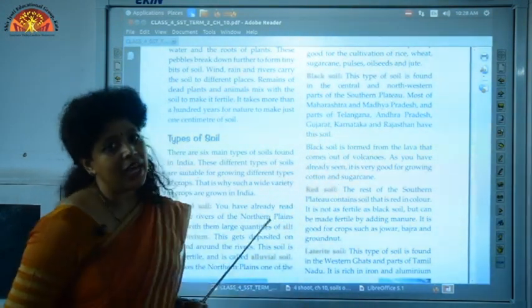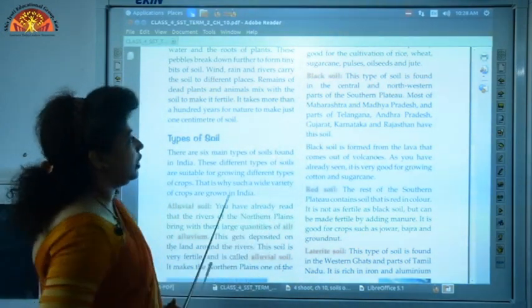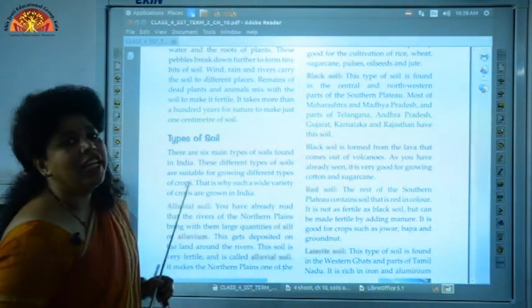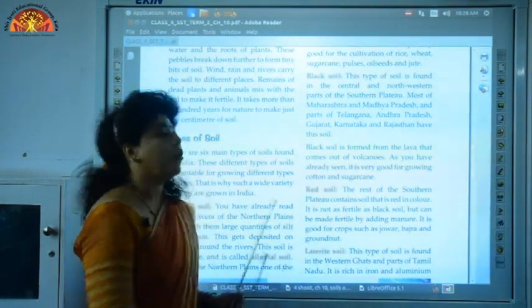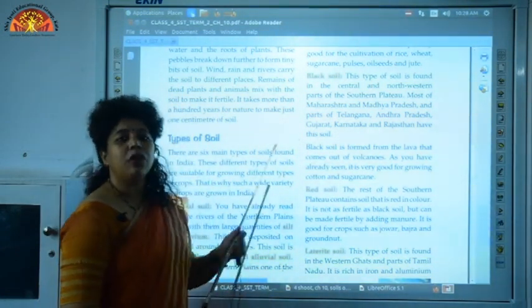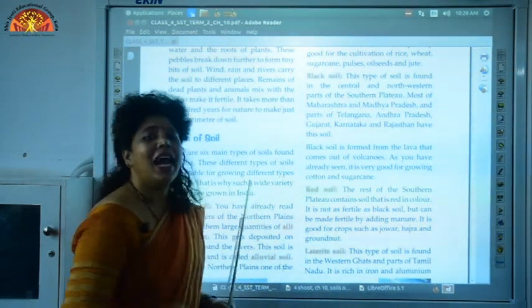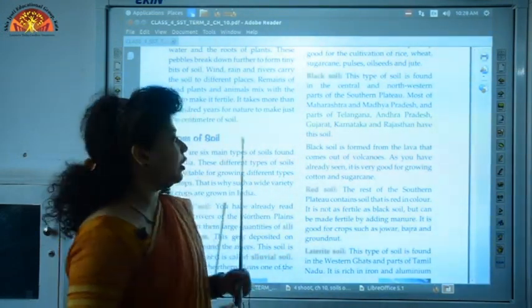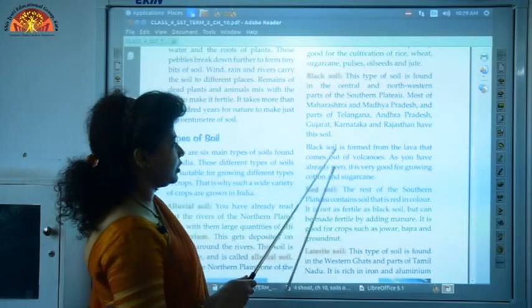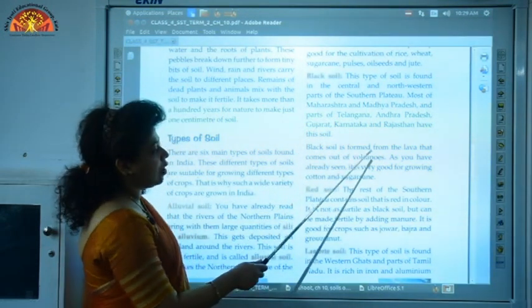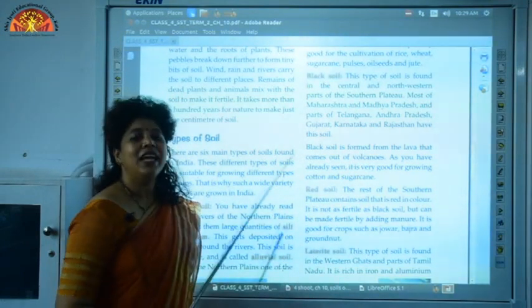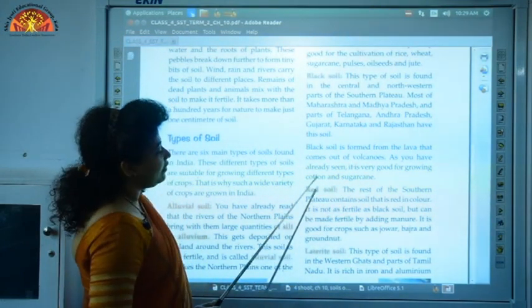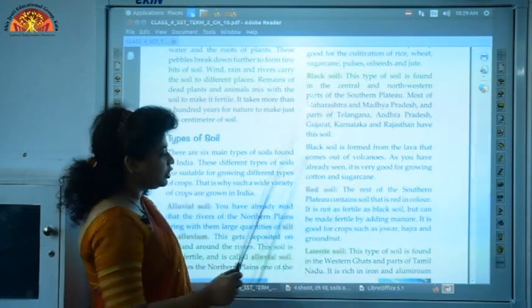Our second type of soil is black soil. How is black soil formed? Black soil is formed from the lava that comes out of volcanoes, that is, the red liquid that comes out of the volcanoes. Black soil is suitable for the cultivation of cotton and sugarcane.